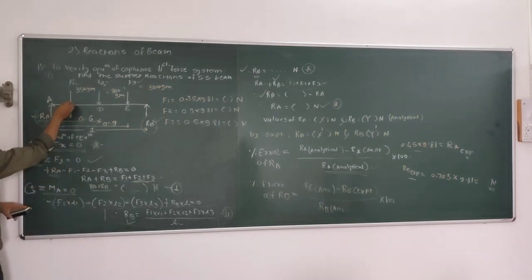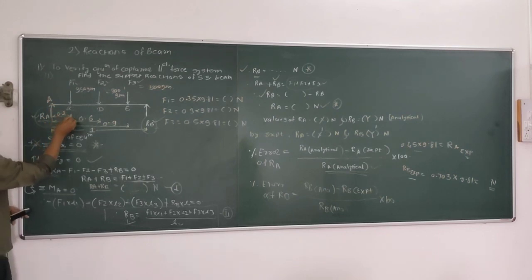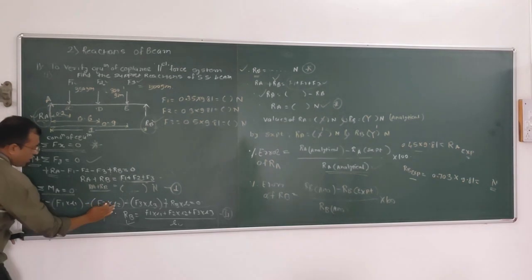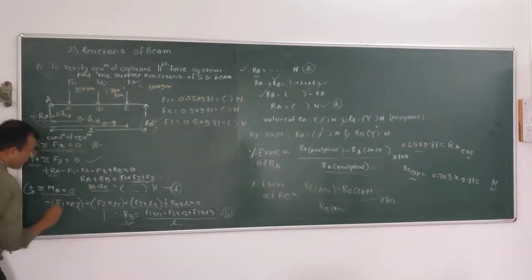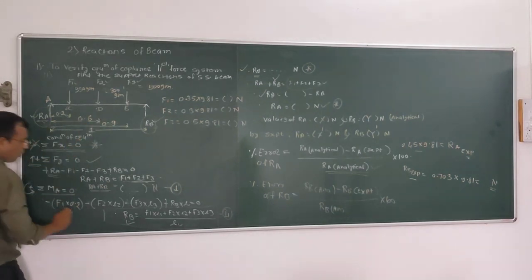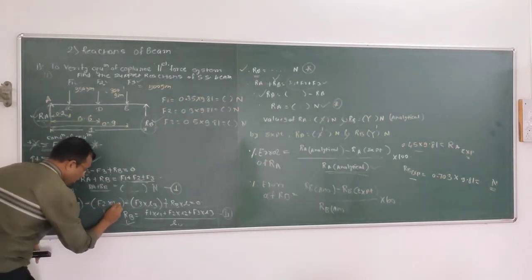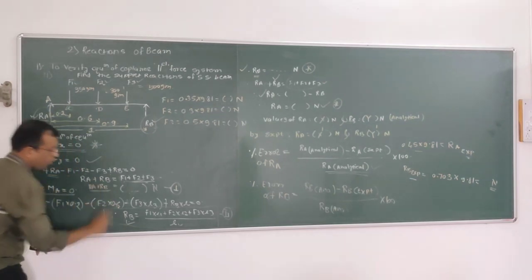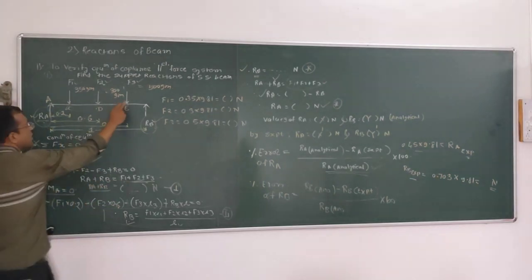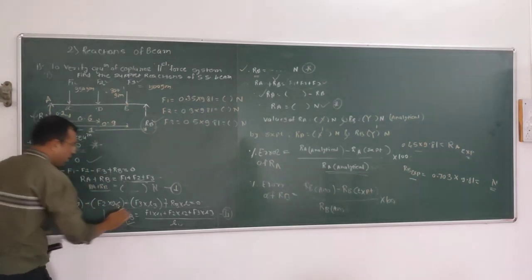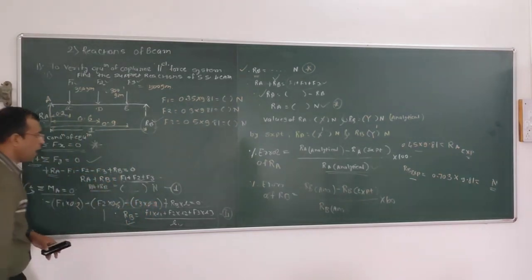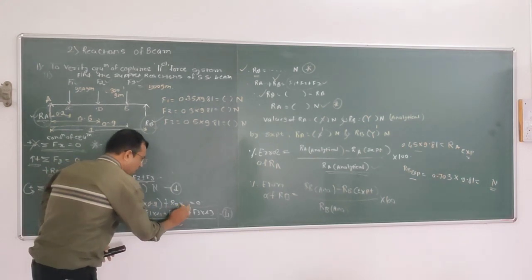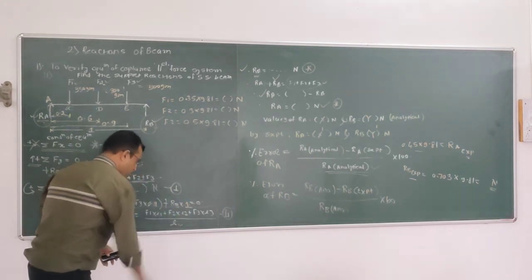So the second force, F1, perpendicular distance is L1. Let's say this distance is 0.2 meter. F2 into 0.6 distance. F3 into distance 0.9. Okay, for your simplicity. And Rb into, let's say the distance is 1 meter.